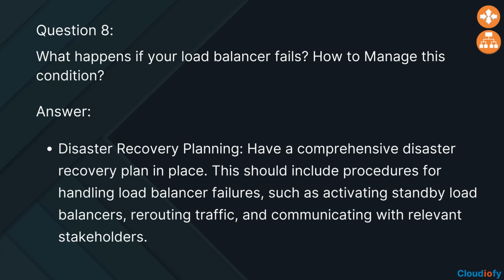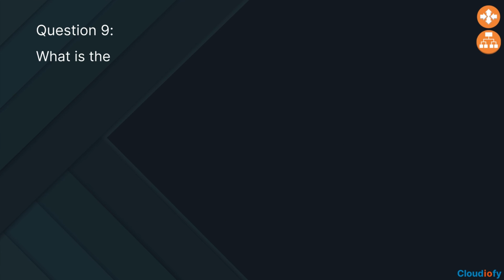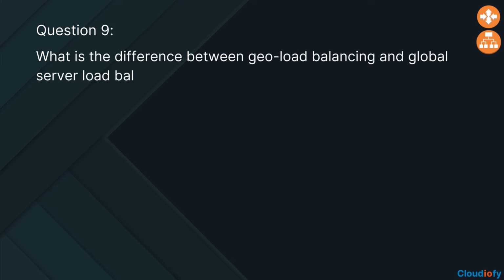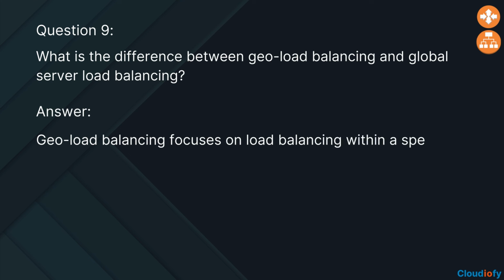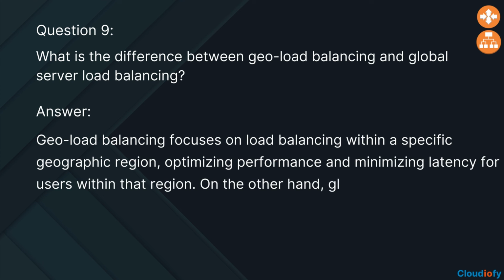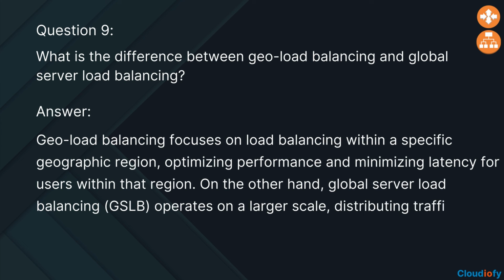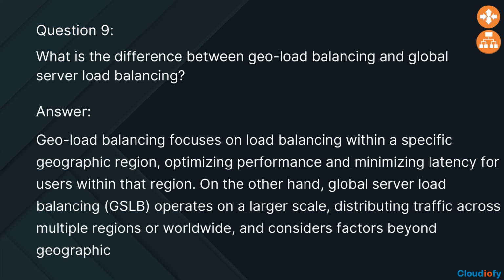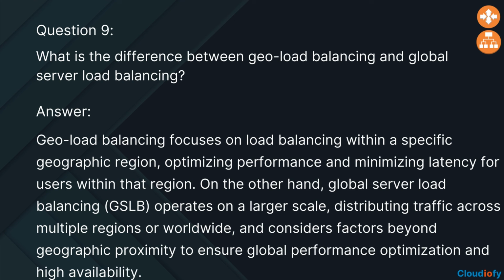The next question is, what is the difference between geo load balancing and global server load balancing? The answer is, geo load balancing focuses on load balancing within a specific geographic region, optimizing performance and minimizing latency for users within that region. On the other hand, global server load balancing, GSLB, operates on a larger scale, distributing traffic across multiple regions or worldwide, and considers factors beyond geographic proximity to ensure global performance optimization and high availability.